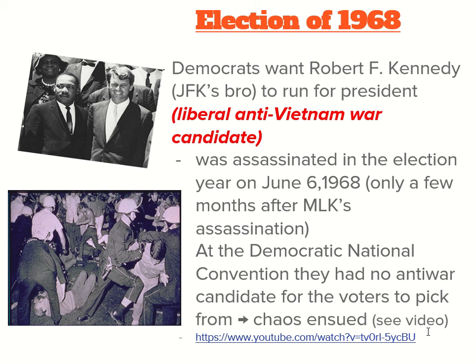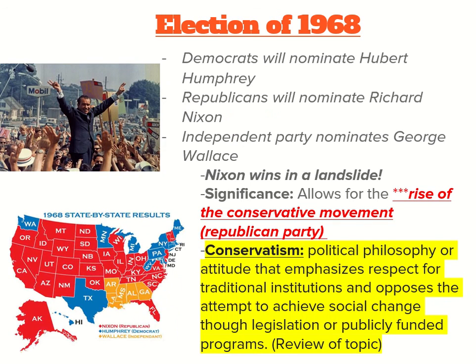Things go from just peaceful protest to all-out chaos really, really quickly, right? Well, a bunch of people are seeing that on TV, and a lot of these people are conservatives. These Republicans see this on TV, and they see that the Democrats, everyone's fighting. They say they're anti-war, but then they do all this violent stuff. That convention riot really, really hurt the Democrats that particular year because everyone's watching it on TV. Now, they are going to nominate this guy named Hubert Humphrey. You don't need to know who that is because nobody knows who that is, right? He does not win, right?